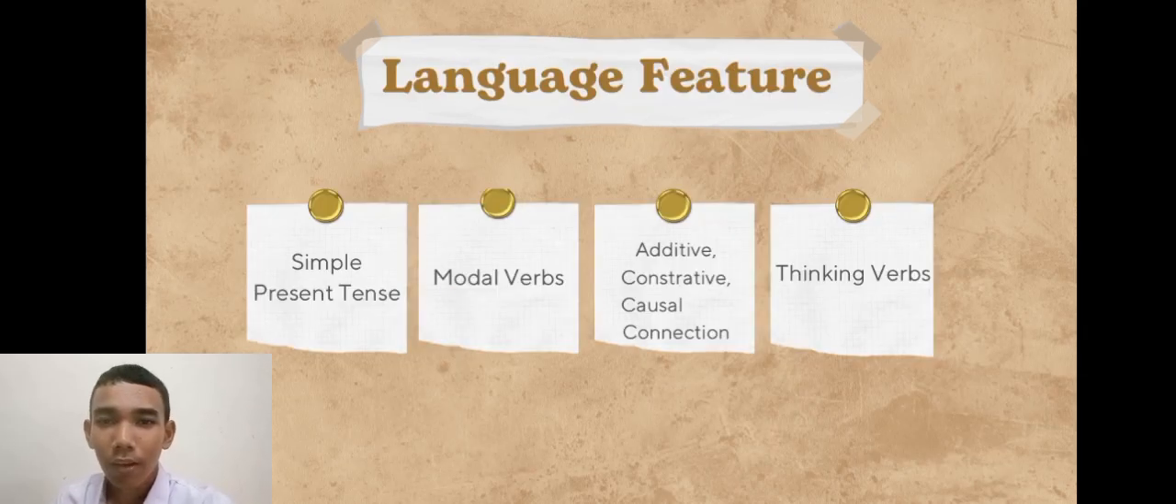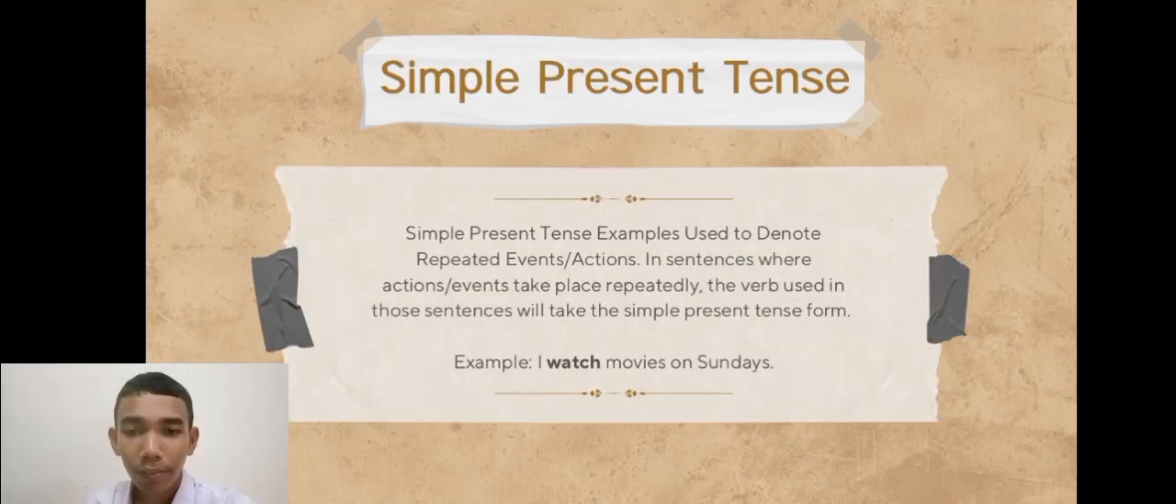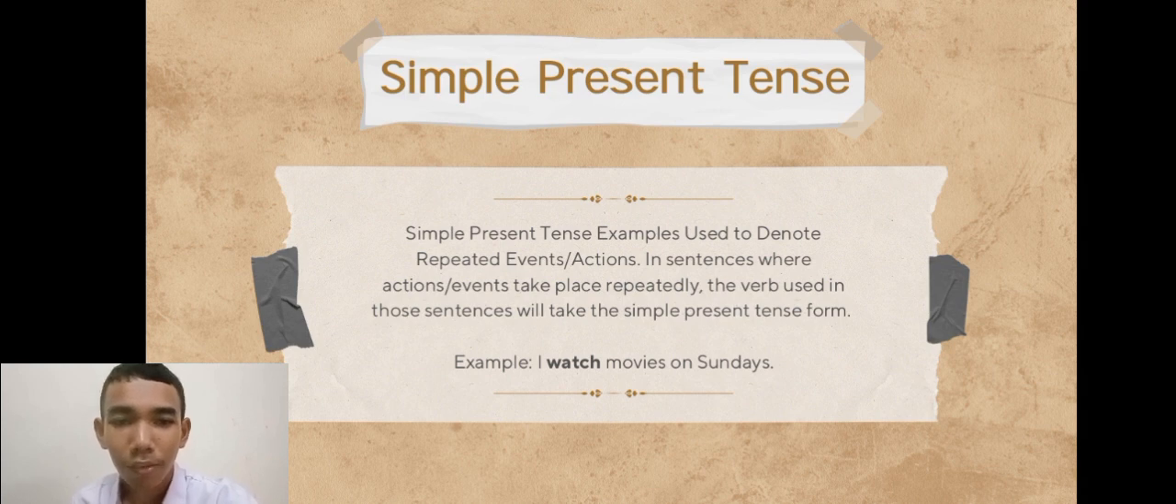Okay, next is the language feature. There are four language features of discussion text. The first one is the simple present tense, and then modal verbs, additive, constructive, causal connection, and the last is the thinking verbs. Simple present tense is used to denote repeated events or actions, in sentences where actions or events take place repeatedly. The verb used in those sentences will take the simple present tense form. The example is: I watch movies on Sundays.